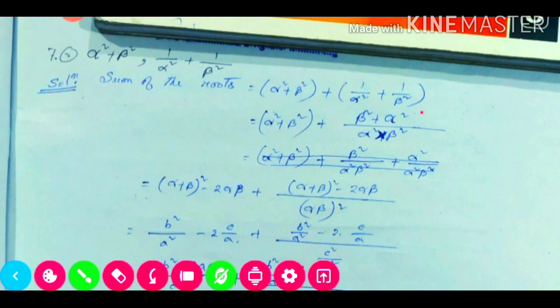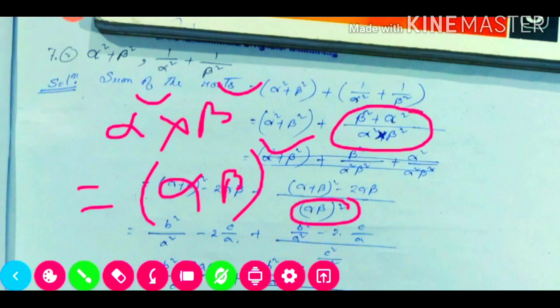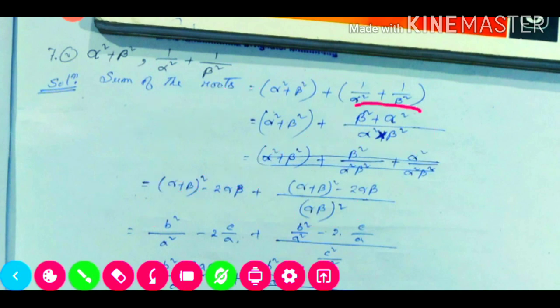Now here again in this portion also we need to apply our formula. And alpha square into beta square, this one we are able to write as alpha into beta whole square. So here we have written this one, alpha into beta whole square. And the alpha square plus beta square formula is what? Alpha plus beta whole square minus 2 alpha beta.